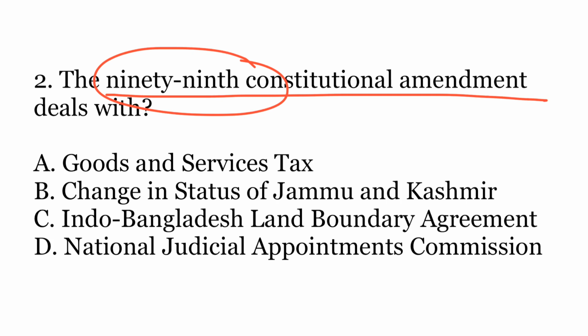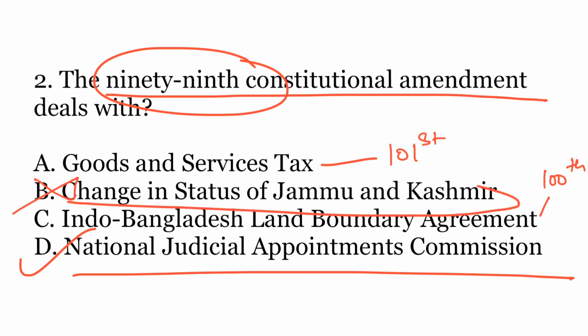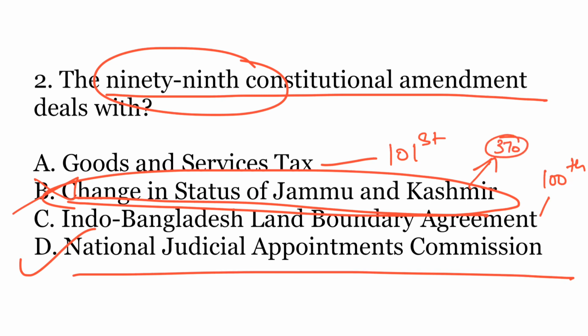The correct option is D. National Judicial Appointments Commission. So the Goods and Services Tax is the 101st Amendment. The Indo-Bangladesh Land Boundary Agreement was the 100th Amendment. And there was no amendment for change in status of Jammu and Kashmir. It did not require any constitutional amendment. Can you tell me the reason for that in the comment section, that why the change in status of Jammu and Kashmir or the watering down of Article 370 did not require any constitutional amendment? Why is that? If you know the answer, kindly mention in the comment section.